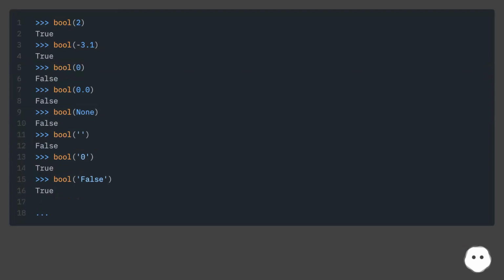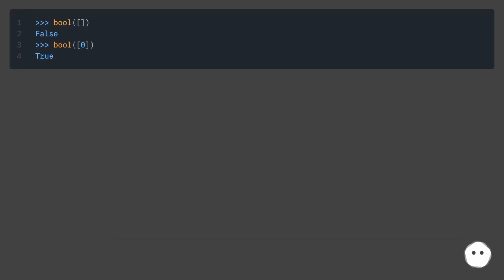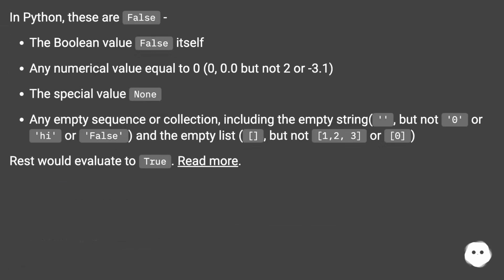Here is a use case. In Python, these are false: the Boolean value false itself. Any numerical value equal to 0, such as 0 or 0.0, but not 2 or minus 3.1. The special value None. Any empty sequence or collection, including the empty string, but not 0, hi, or false. And the empty list, but not 1, 2, 3, or 0. The rest would evaluate to true.